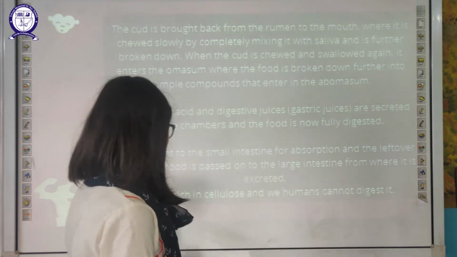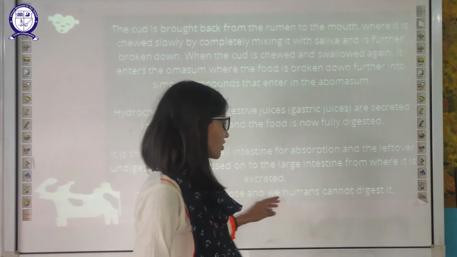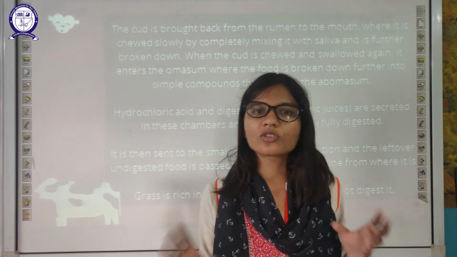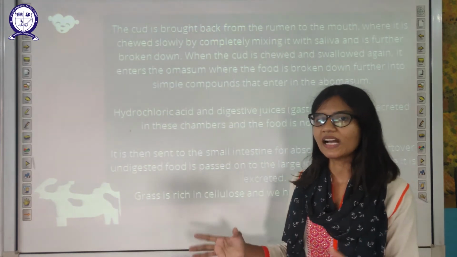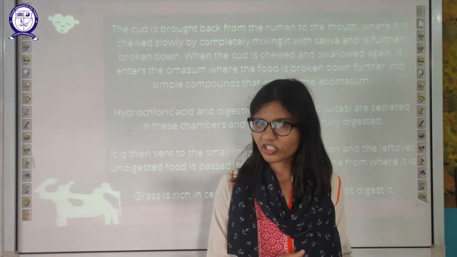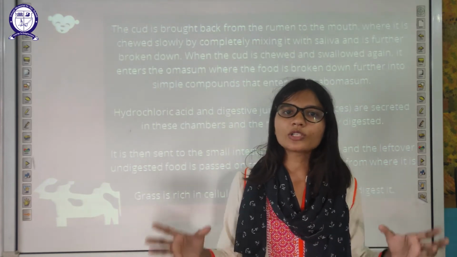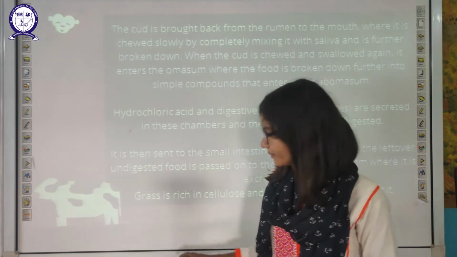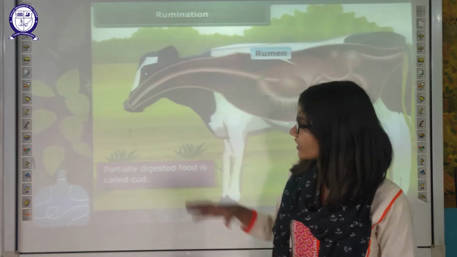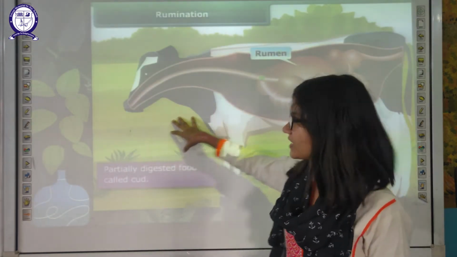Grass is rich in cellulose, which humans cannot digest because of the absence of the four chambers in the stomach, which are present in ruminants. That's why they can digest the most complex carbohydrate. This is the typical ruminant stomach.